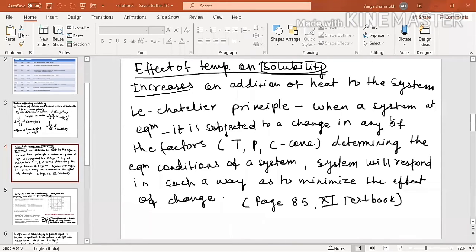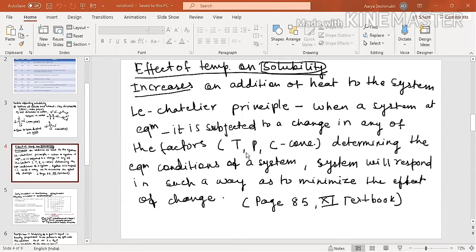लक्षात घ्या. When a system is at equilibrium, म्हणजे equilibrium ला ती reach झालेली आहे. Now I hope you understood what is equilibrium. We talked a lot about thermodynamic equilibrium when I taught you thermodynamics. So in that case, many a times I use the word equilibrium. So if the system has reached equilibrium, means when the reaction appears to be stopped, that is called the equilibrium.